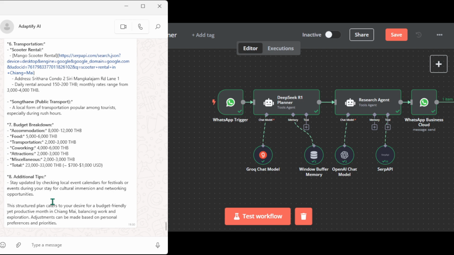Alright, great. So this is just an example. You can use this agent to plan anything, both for personal and business use cases. For example, you can use it for market analysis or competitors research. You can plan whatever you want with this agent.